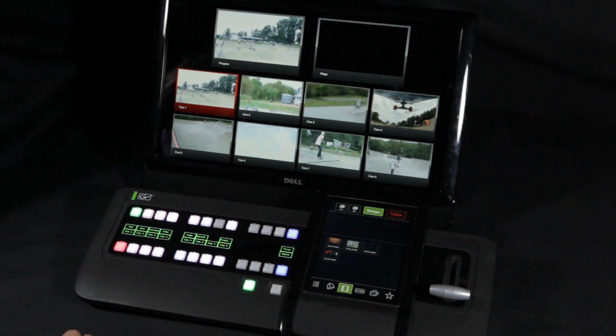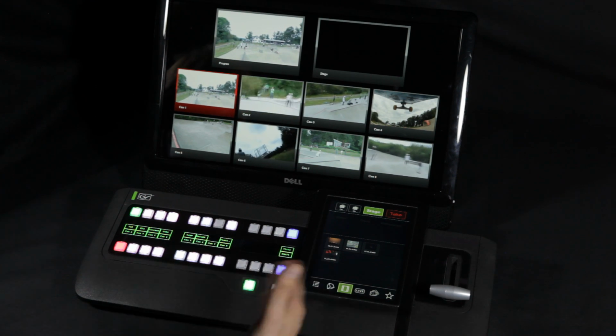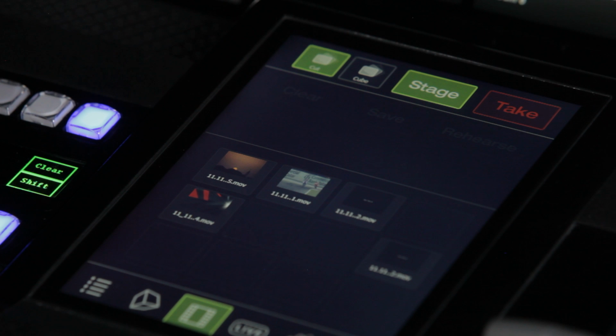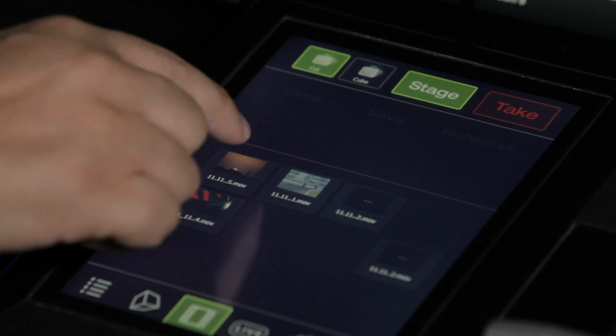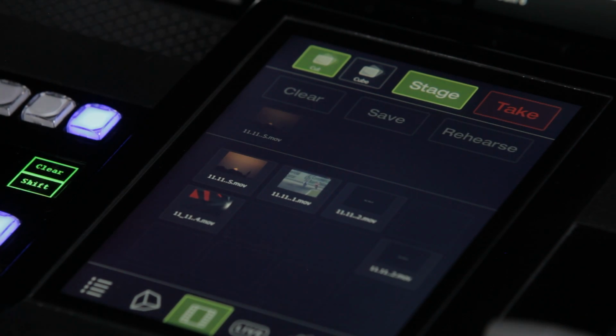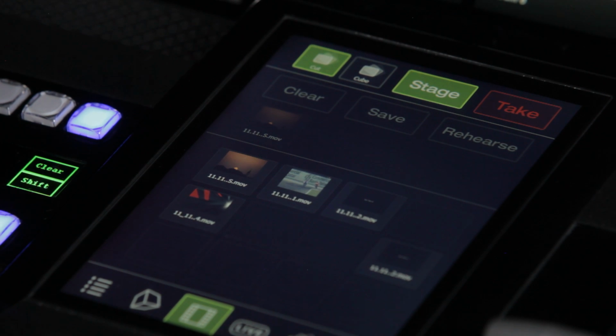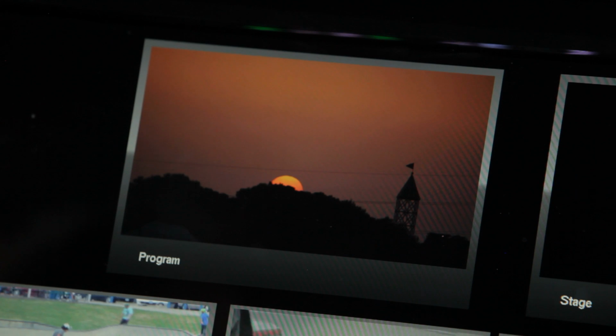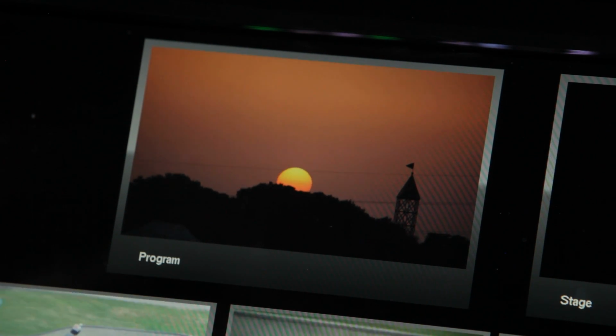And so, for example, let's assume I want to preview one of the clips we were using earlier. I open the stage, temporarily putting my integrated touch panel into stage mode, and I select the clip. Once I'm happy that this is indeed the correct clip, I press the take button. And our clip is now on air. That's one way to use the stage, as a previewing tool.